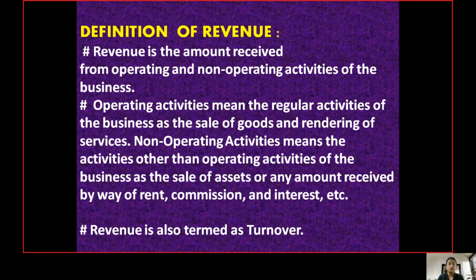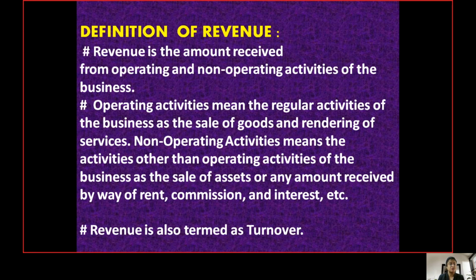Non-operating activities are the other activities which any business does, in the form of expenses it can have, or in the form of income it can earn. That is what we call non-operating income. Though not directly related to the business, it adds up to the profit of the business.